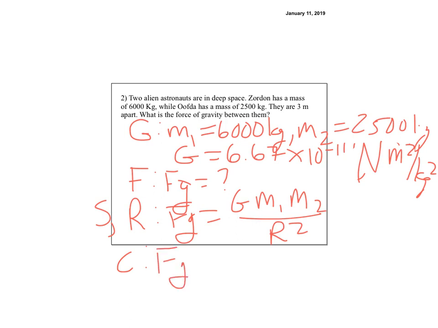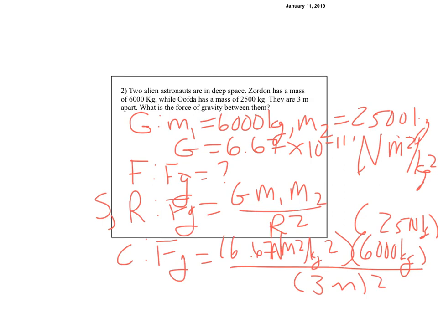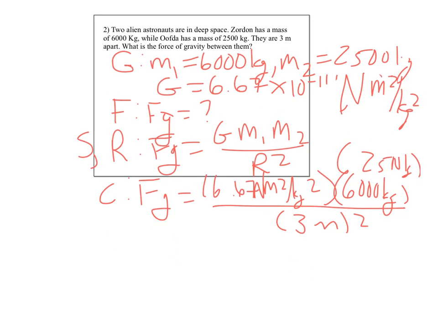So Fg is equal to 6.67 times 10 to the negative 11th newtons meter squared per kilogram squared. The Newton should be up there. And then times 6,000 kilograms. We're running out of space here, so I'll have to do it on top. Times 2,500 kilograms. And that's all divided by 3 meters squared. Yeah? So then we plug it in, and what do we get?